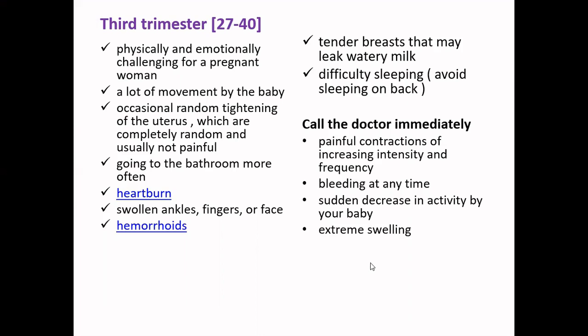If you find extreme swelling as well, then you also need to go and visit your doctor. If you find a rapid gain in weight, this is also at times common, but if a sudden change in weight has been observed, then we recommend you visit your doctor immediately. So these are the cases where you may have to visit your doctor, and these are the changes that you will find in your body in your third trimester.